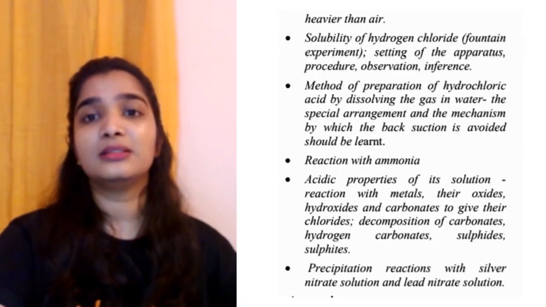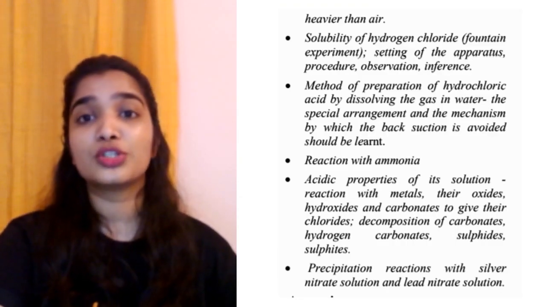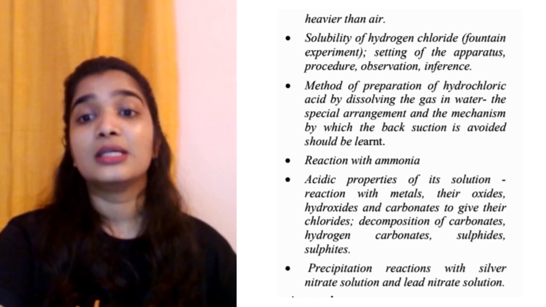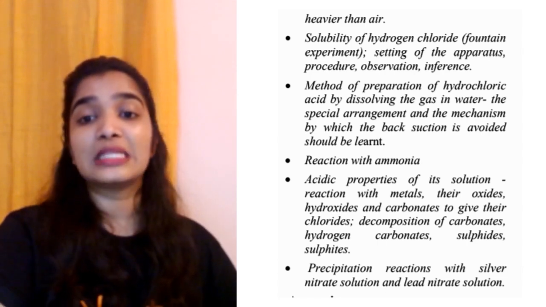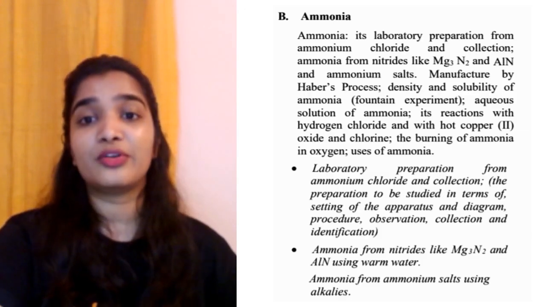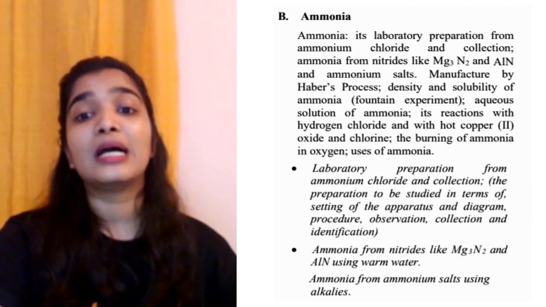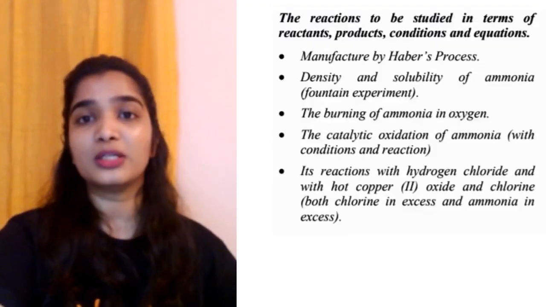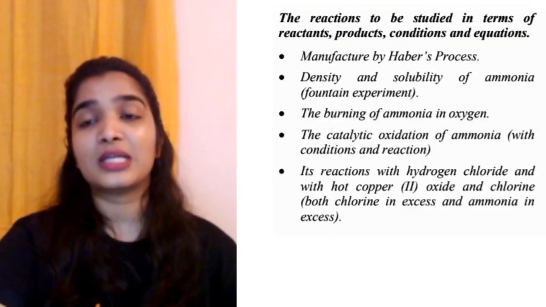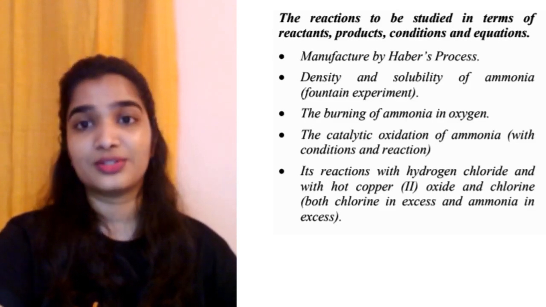Hydrogen chloride, then how it reacts with ammonia, acidic properties of its solution, solubility of hydrogen chloride, precipitation reactions with silver nitrate solution and lead nitrate solution. Ammonia, its laboratory preparation, ammonia from nitrides like Mg3N2 and AlN using warm water, the reactions to be studied in terms of reactants, products, conditions and equations.